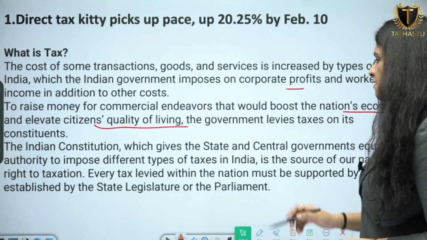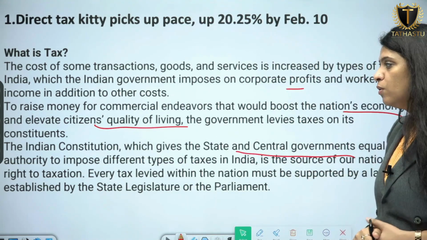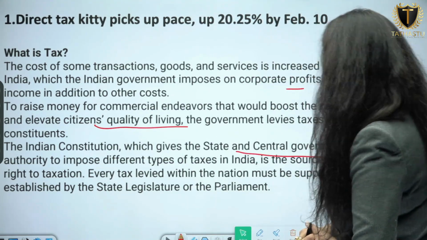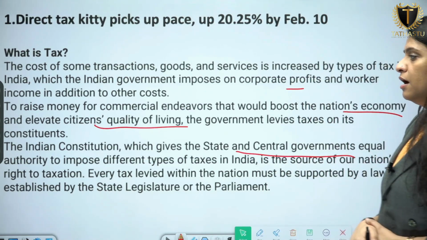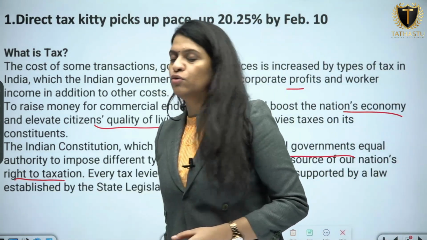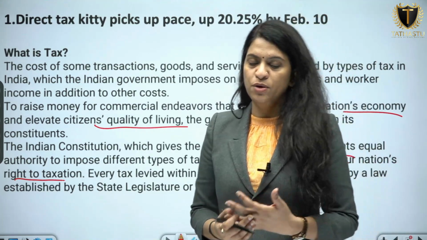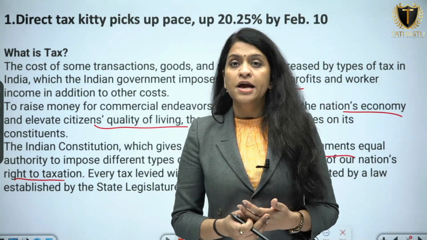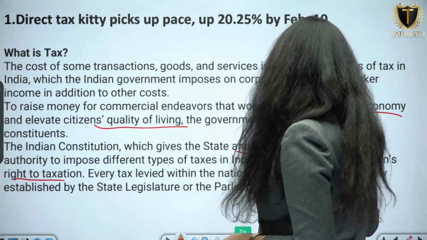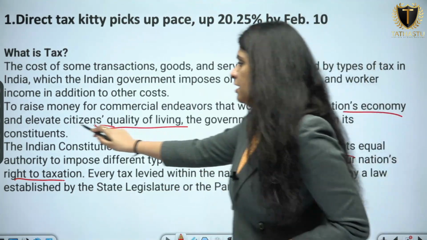The Indian Constitution, which gives the state and central governments equal authority to impose different types of taxes in India, is the source of our nation's right to taxation. So the right to taxation which the state and central government has got is traced from where? It is traced from the Constitution, the Indian Constitution.